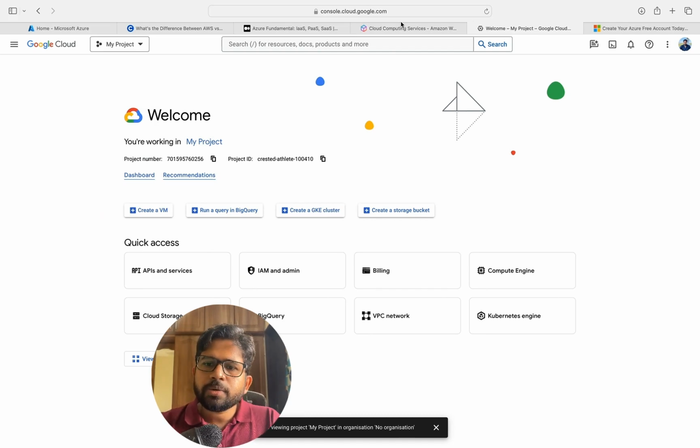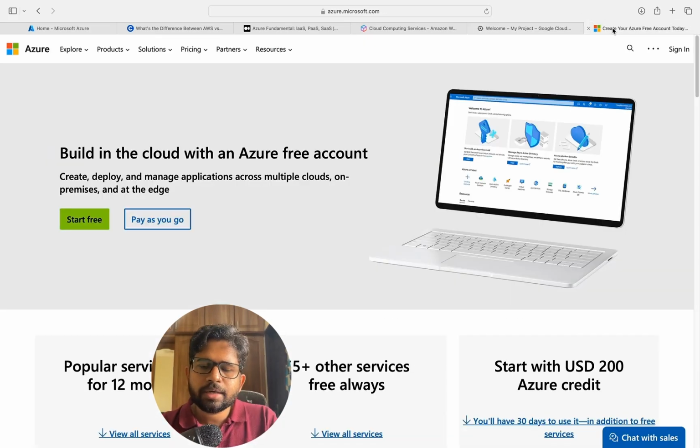But what I'm going to do today is to actually go ahead and use Azure. So you can click on azure.microsoft.com and create your account. And you could use any of those. There is no such priority among the three. But since I'm more comfortable in it and I have Azure credits and I have my subscription set up in Azure, that's why I'm using Azure, but you can go ahead and use others as well.